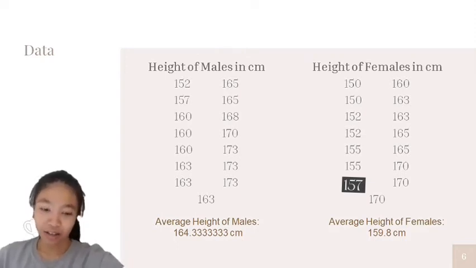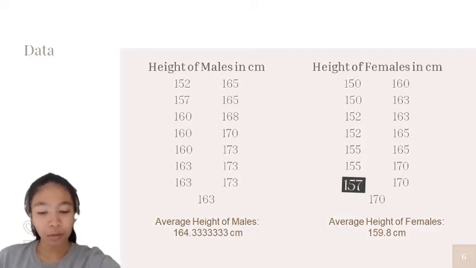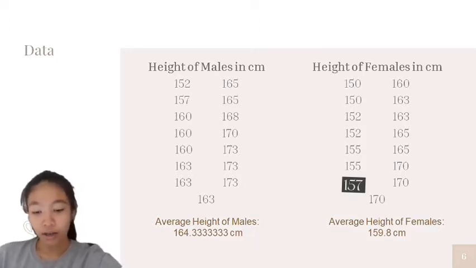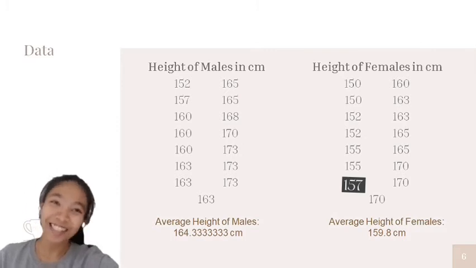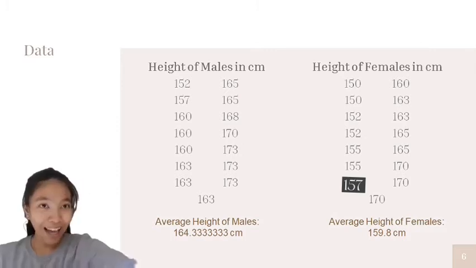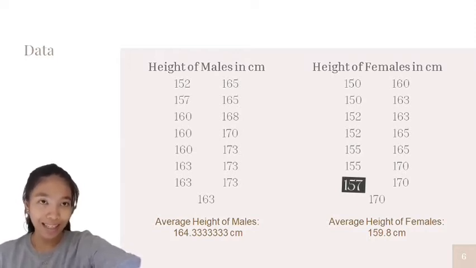So adding all the heights of males in centimeters, we have 2,465. There are 15 of them. If you divide it by 15, we will have the average height of males, which is 164.333333 centimeters. Adding all the heights of females in centimeters, we have 2,397. Divided by 15, we will have the average height of females, which is 159.8 centimeters.